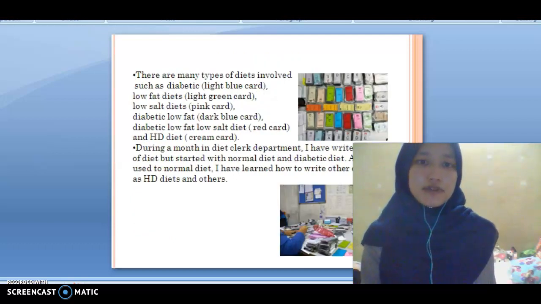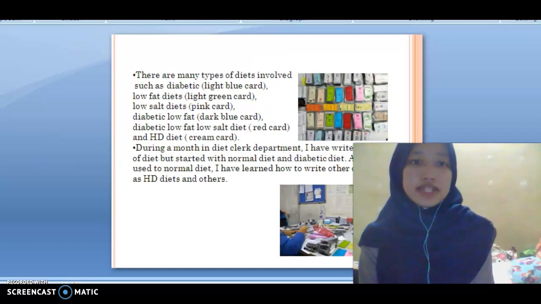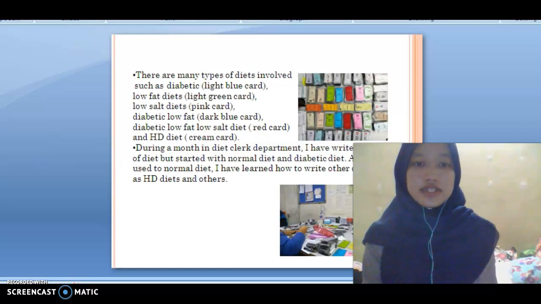There are many types of diet involved, such as diabetic diet, low-fat diet, low-salt diet, diabetic low-fat, diabetic low-fat low-salt diet, and HD diet. During a month in the diet club department, I tried all types of diet but started with the normal diet and diabetic diet. After I got used to the normal diet, I learned how to write other diets, such as HD, diabetic diet, low-fat, low-salt diet, and others.